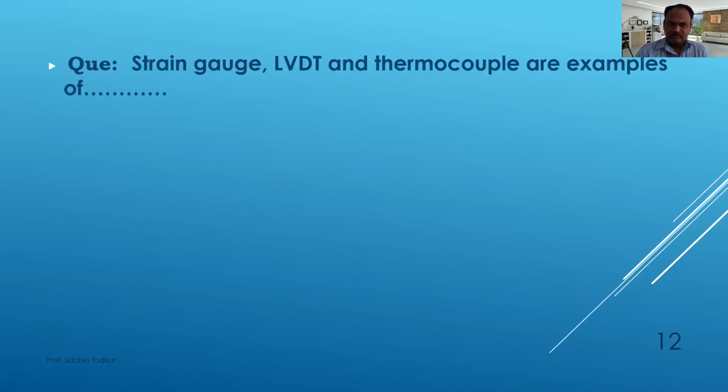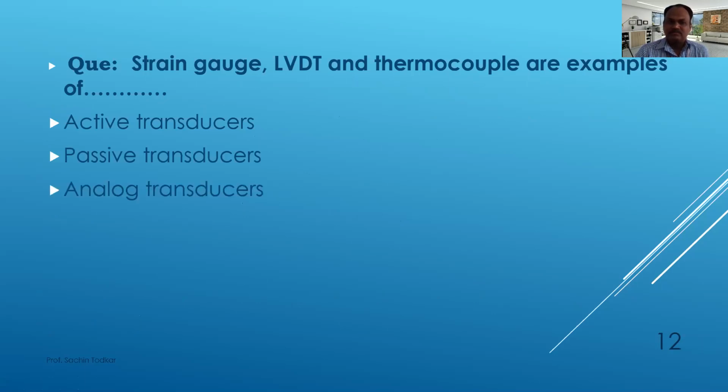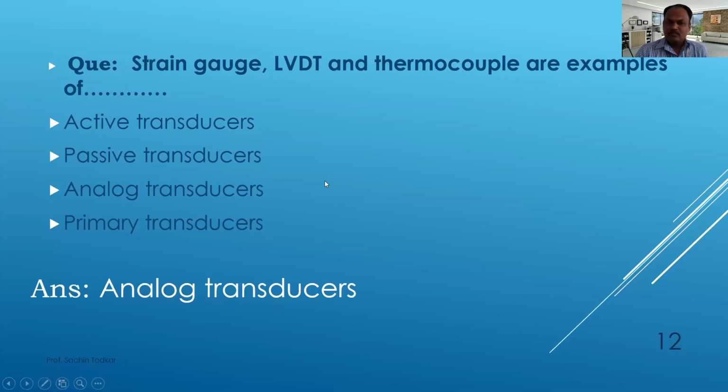Next question. Strain gauge, LVDT and thermocouple are examples of active transducers, passive transducers, analog transducers, or primary transducers. So actually this is a combination. So strain gauges we know, LVDT we know, thermocouple we know. So if we see, these all are having analog outputs. So that's why they are called analog transducers, that we have to remember.